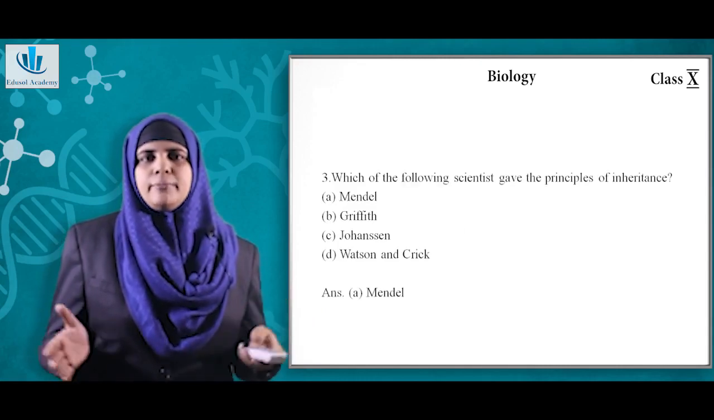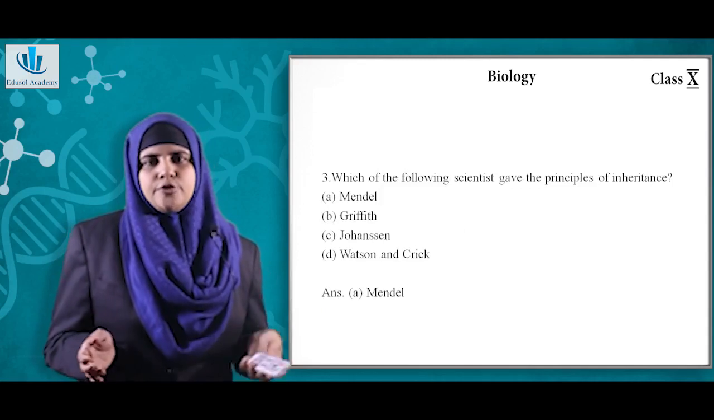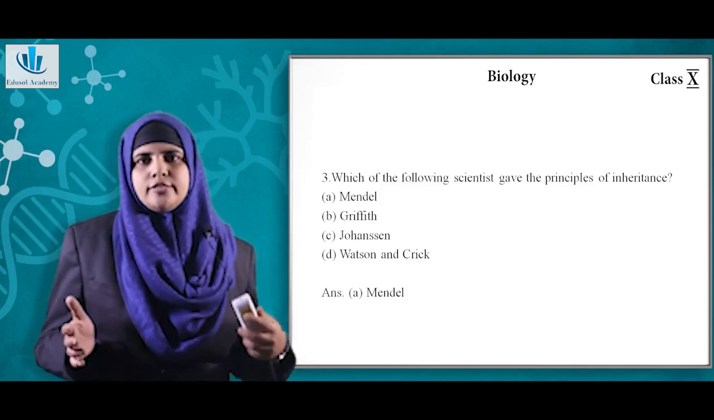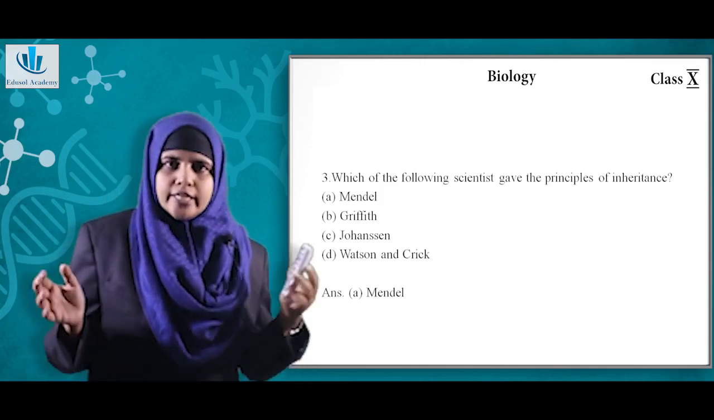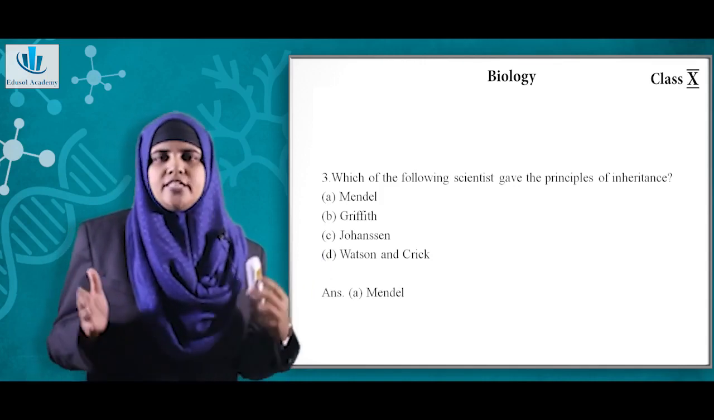Now, who among the following scientists has given the principles of inheritance? Option A is Mendel, option B is Griffith, option C is Johansen, and option D is Watson and Crick. Here the correct answer is option A, that is Mendel, and Mendel is regarded as the father of genetics.